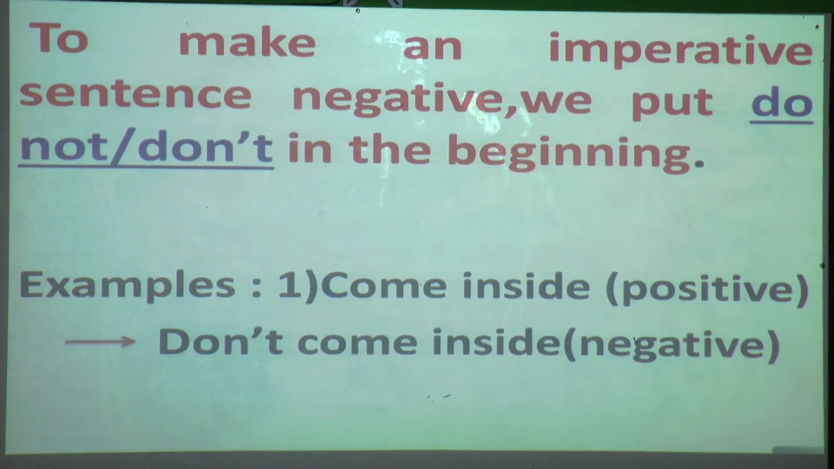Now here we can see the example. Read: Come inside. This is a positive sentence, but recognize which kind of sentence this is. We are requesting someone to come inside. Now how will we make it negative? The rule says we have to put do not or don't in the beginning. So: Don't come inside. That will become a negative sentence. Understood, students?